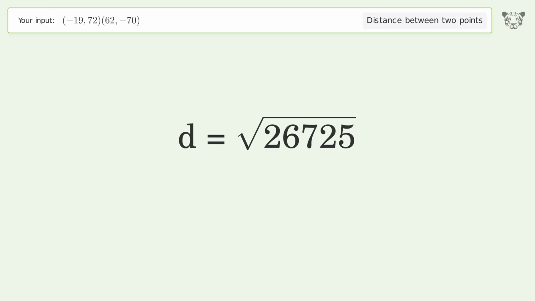And so the distance between the 2 points is the square root of 26,725 or 163.478.